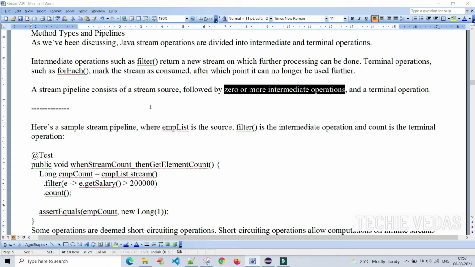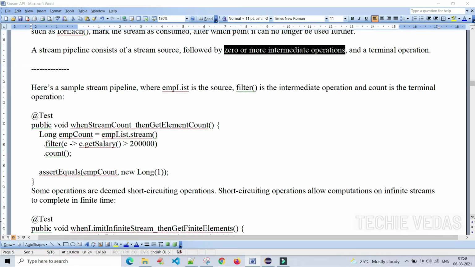For any stream, there should be zero or more intermediate operations and one terminal operation. Here is a sample stream pipeline where employee list is the source, filter method is the intermediate operation, and count is the terminal operation. Let's see the example for easy understanding.